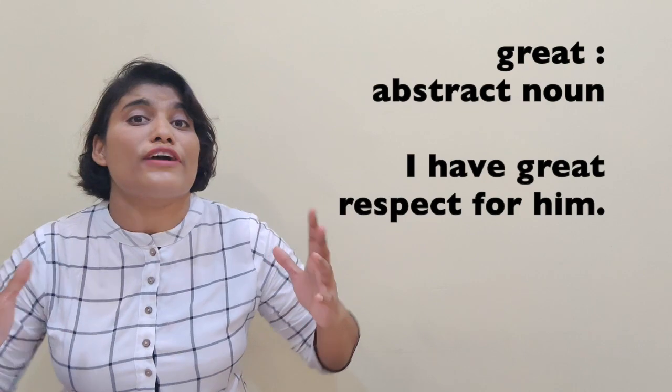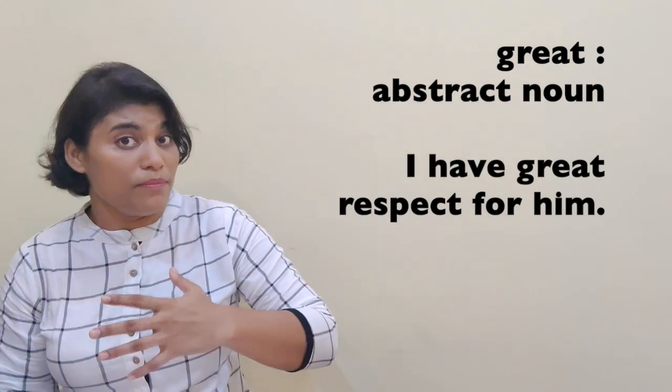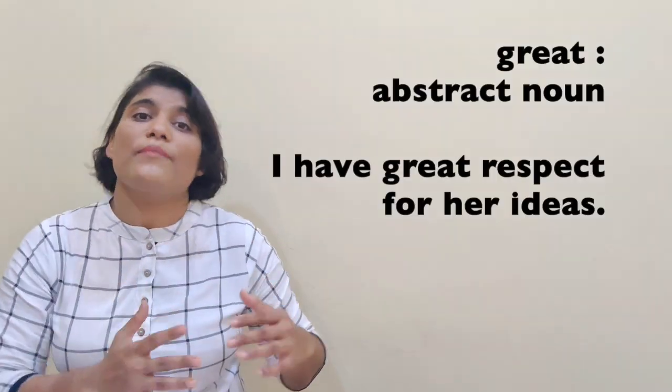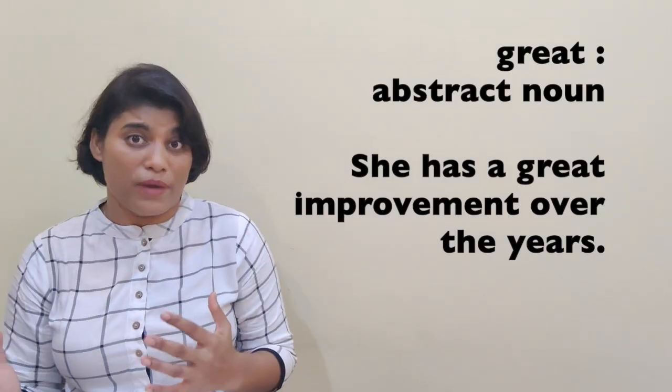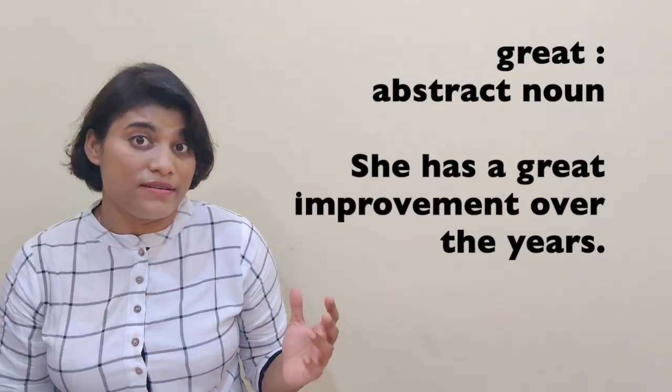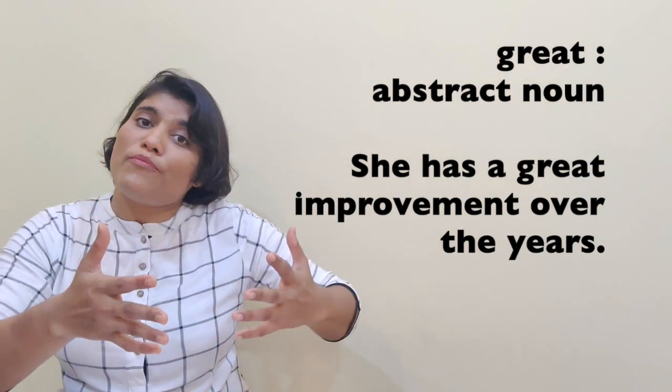For example, I have great respect for him, or I have great respect for her ideas, or we say that she has made great improvement over the years. That is improvement.